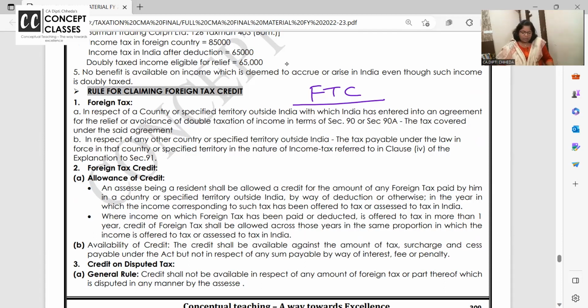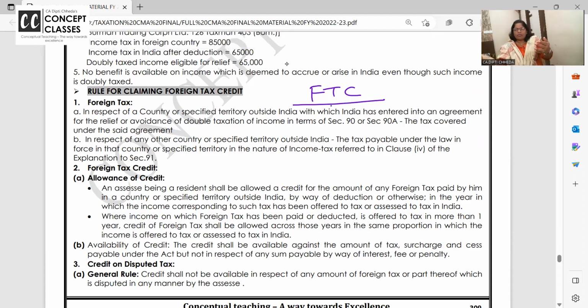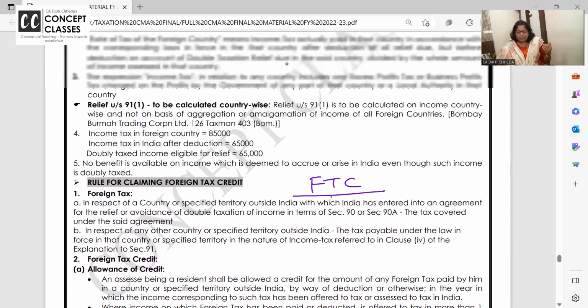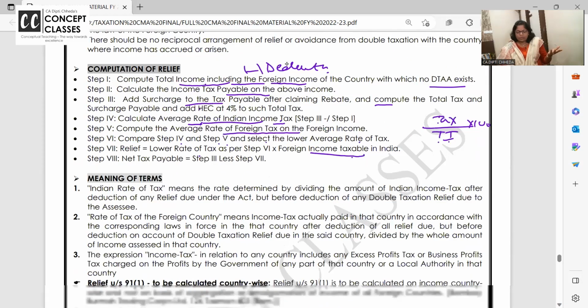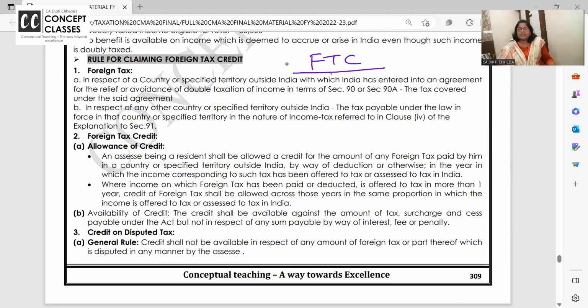Okay? Let's go. So what is foreign tax credit? Now, whatever tax I have paid in a foreign country, I want to take it as a credit in India because we have a bilateral agreement. And whatever tax I have paid on the income there, I will get as a deduction here. Yes. So foreign tax credit is allowed subject to these documents, what I told you now, TRC, tax residence certificate, and with certain conditions.